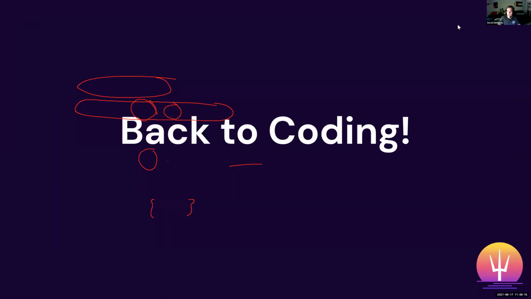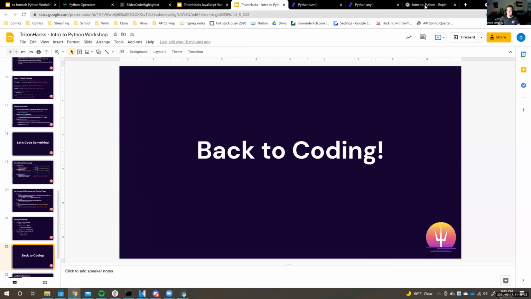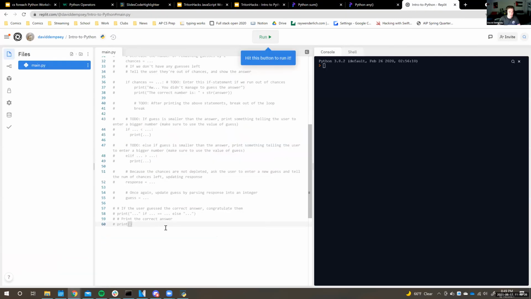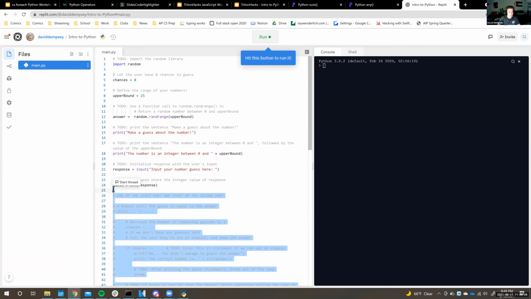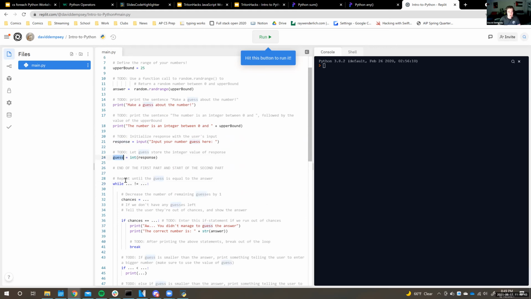Cool. All right, so let's jump back into our coding example from before and finish it up. Okay, cool. I'm just going to select all of this and uncomment it. There we go. The first thing we have here is a while loop. We want to repeat until the guess is equal to the answer. We stored our guess in this variable guess, so while the guess is not equal to our answer, which is stored in answer, we want to keep running this loop.